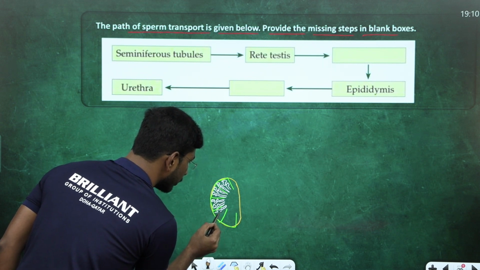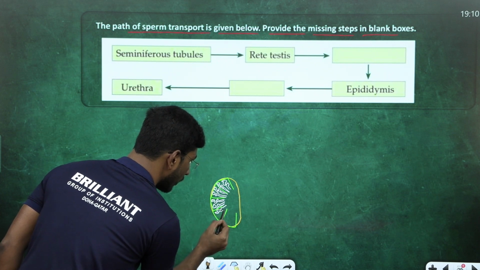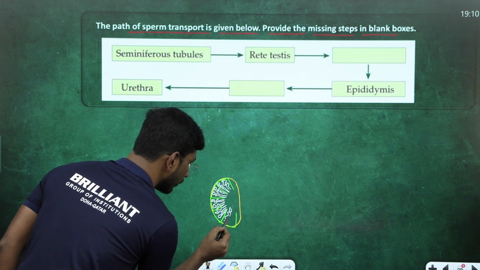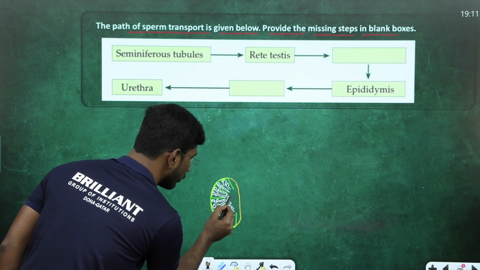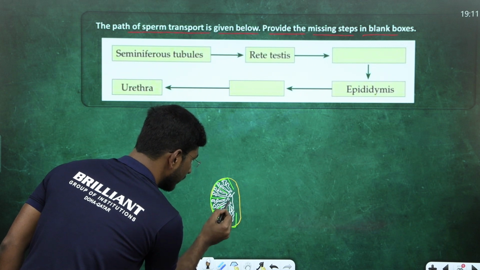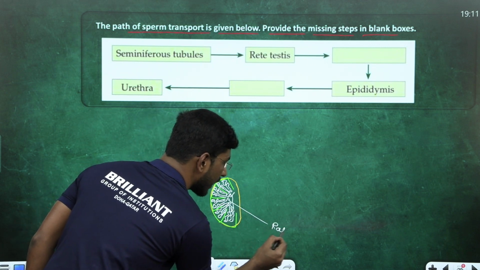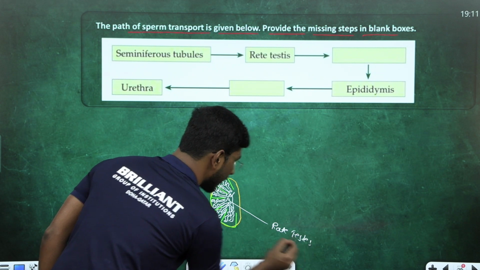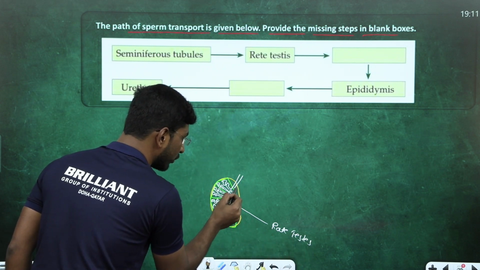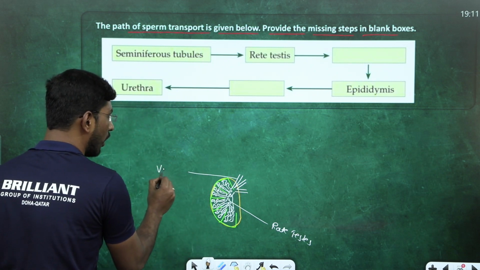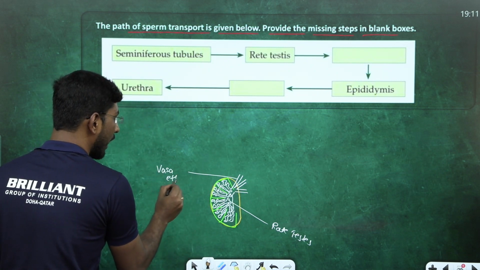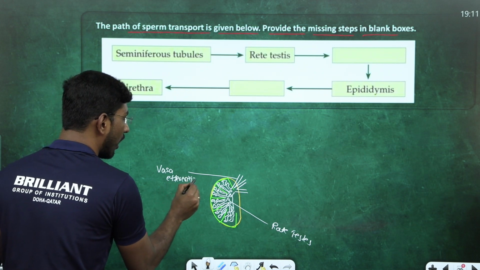Now, carefully look at what I'm explaining, students. These seminiferous tubules are joined to form one structure. This structure is called rete testis. This rete testis opens into long tube-like structures called vasa efferentia.